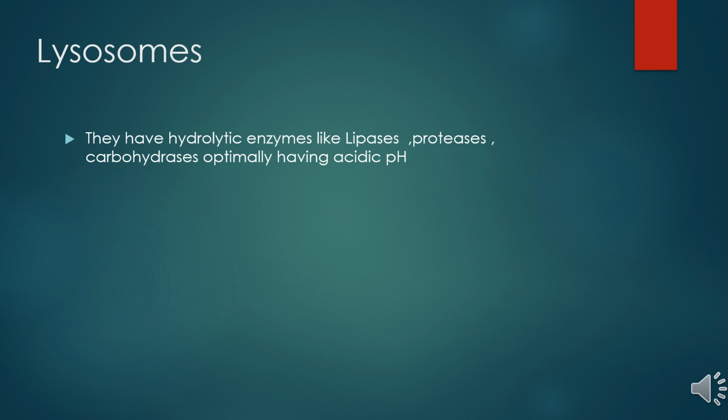In morphology, they are generally spherical in form. Certain meristematic cells of plant roots, however, have irregular lysosomes. Lysosomes vary in size from 0.2 to 0.8 micrometer. However, some cells such as leukocytes may have lysosomes up to 5 micrometer wide. A lysosome is a tiny sac bounded by a single unit membrane of lipoprotein, and it has a dense, finely granular fluid, which is made up of glycoprotein and hydrolytic enzymes called acid hydrolases.